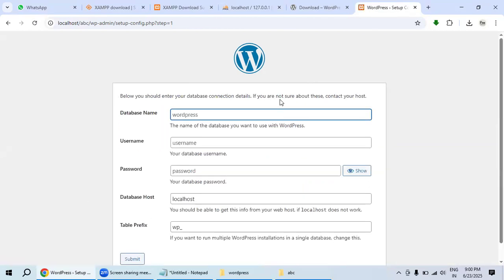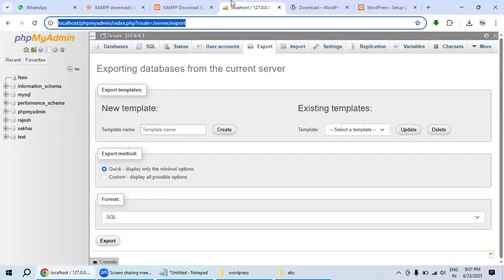Where we need to create the database name, you could see this is the database name. First of all, we need to create the database login credentials. After that, we need to create the WordPress login credentials. This is the WordPress database credential. So first we need to create a database inside the localhost MySQL. Okay.